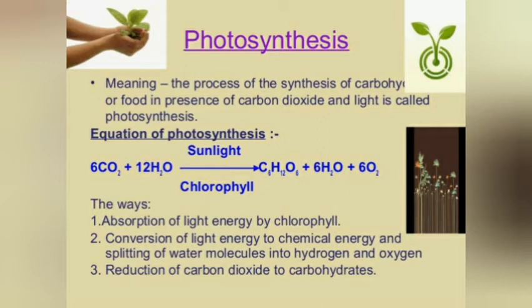The steps: first, absorption of light energy by chlorophyll. Second, conversion of light energy to chemical energy and splitting of water molecules into hydrogen and oxygen. Third, reduction of carbon dioxide to carbohydrates.